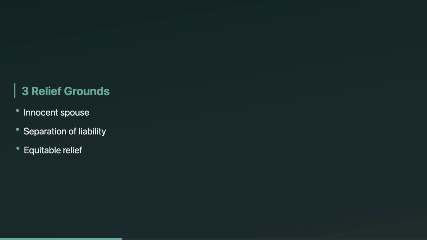There are 3 high-level grounds for relief from joint liability. Innocent spouse relief is the classic hidden income or bogus deduction situation tied to the other spouse. Separation of liability is for divorced, widowed, or legally separated taxpayers who want the liability split. Equitable relief is the catch-all when the other two don't fit, but it would be unfair to hold the taxpayer liable.